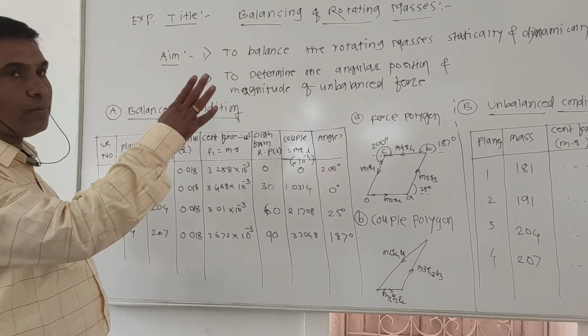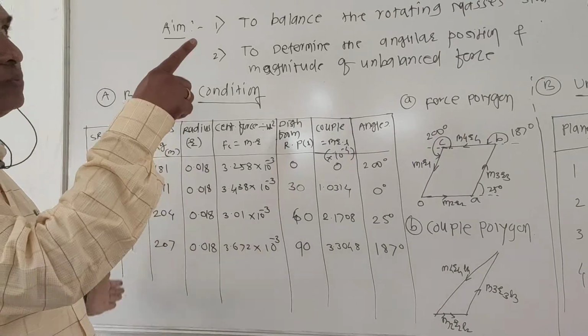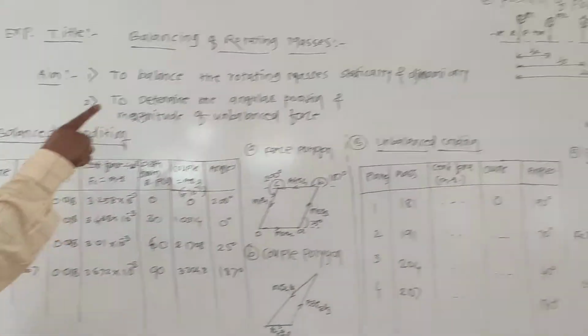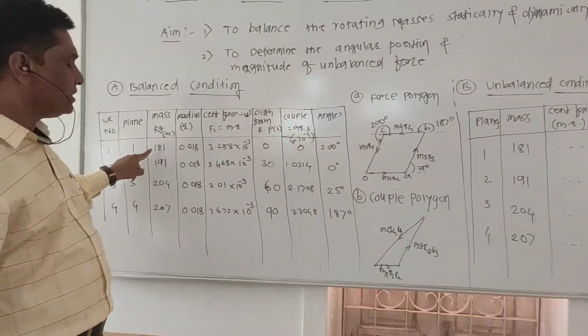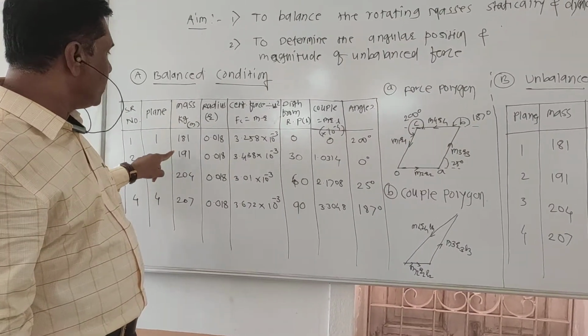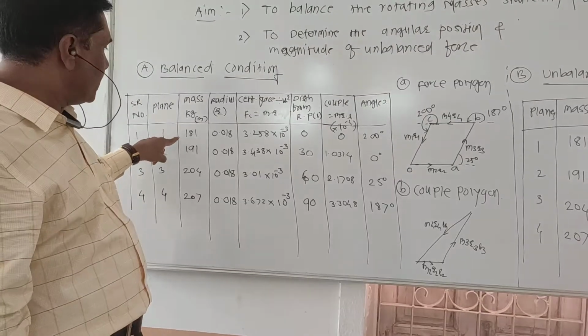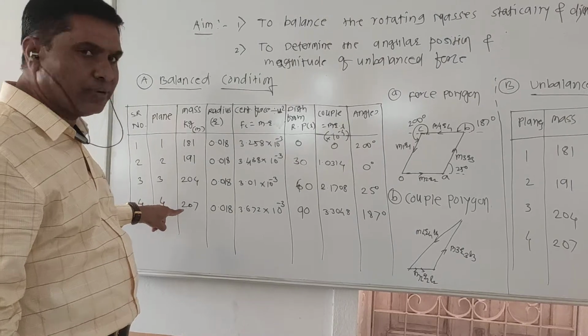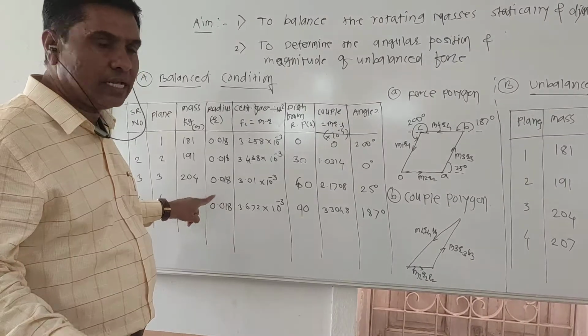There are 4 masses. Therefore there are 4 planes, because the 4 masses are placed in 4 planes. Then the mass of each, that is M1, M2, M3, its magnitude is given as 181, 191, 204, 207. So these are the known masses.